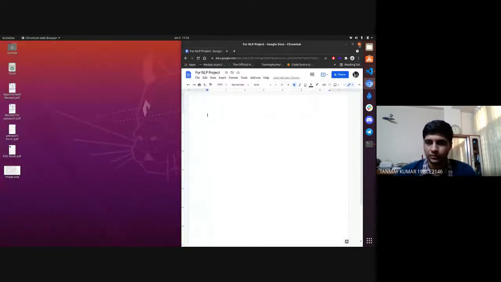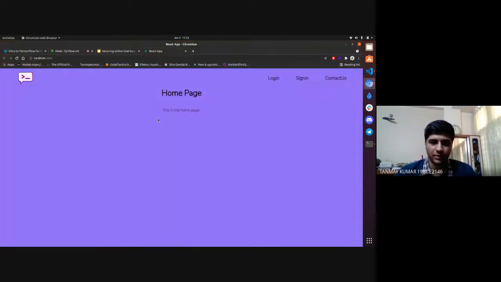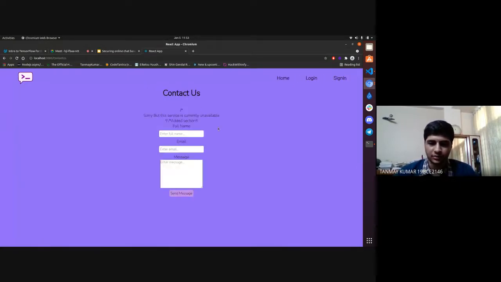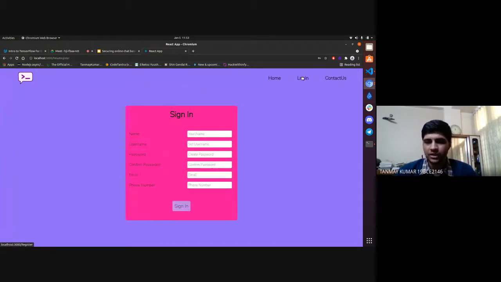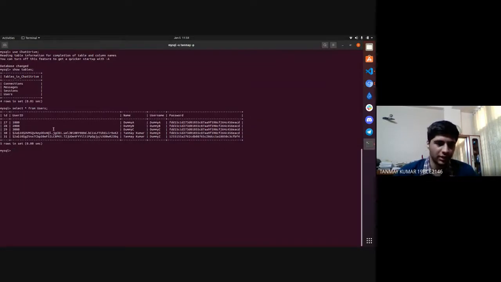Now going back, so in this part, home page, we can work upon it later. Home page and the contact us page, this is still incomplete. But for the login and sign in part, where the main security is concerned about, we will show you that also. So here I'm displaying the tables that are present in our database, which are connections, messages, sessions, and users.